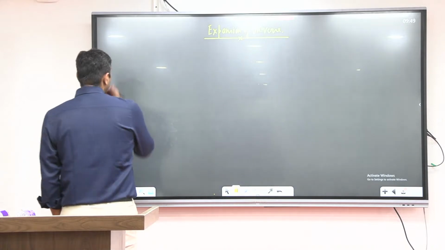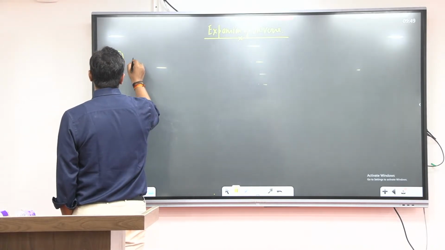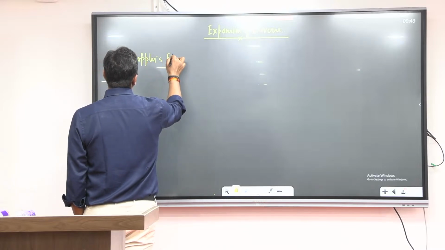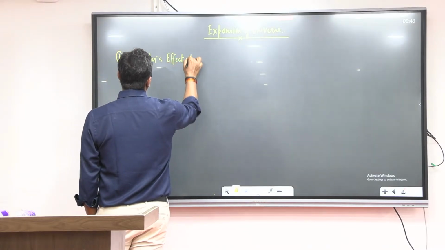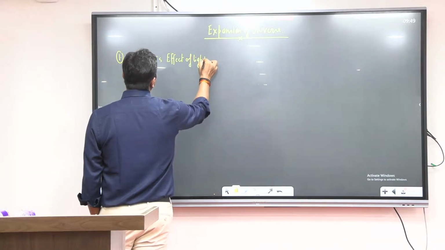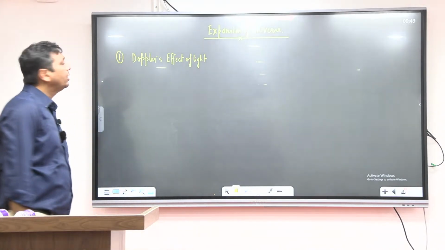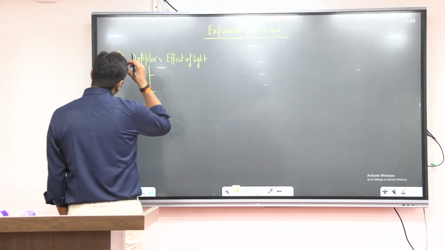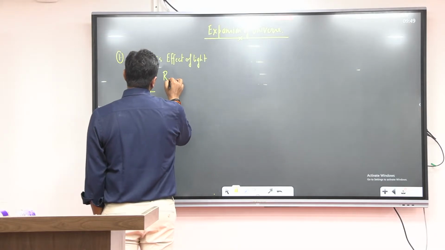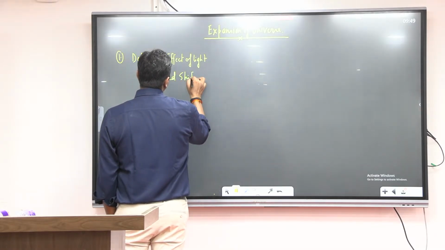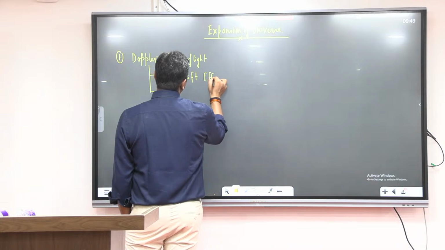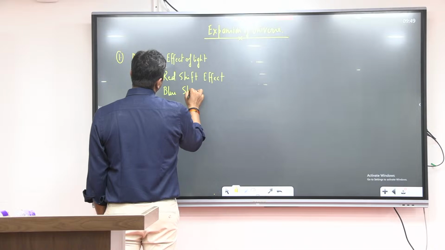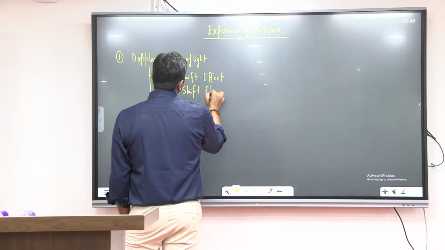Actually, for expansion of the universe, some statements I will tell you. The one is the Doppler effect of light. Note down. In the Doppler effect of light, you can see some concepts: redshift effect and blue shift effect.